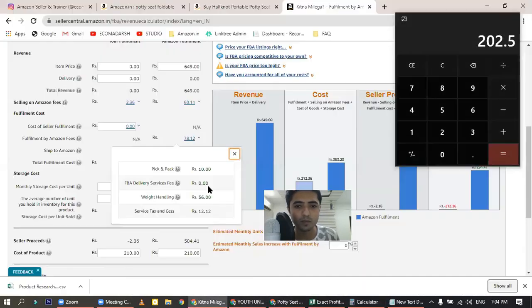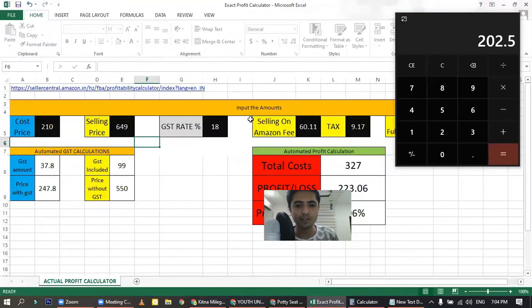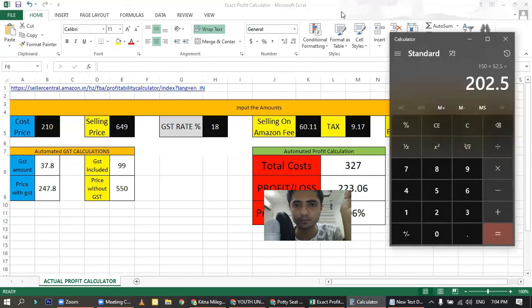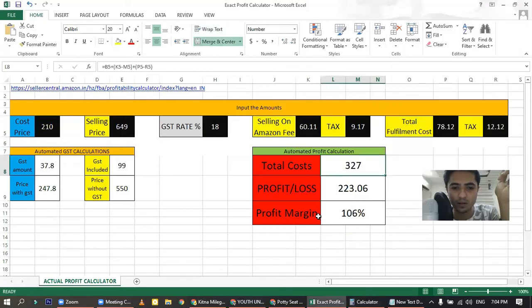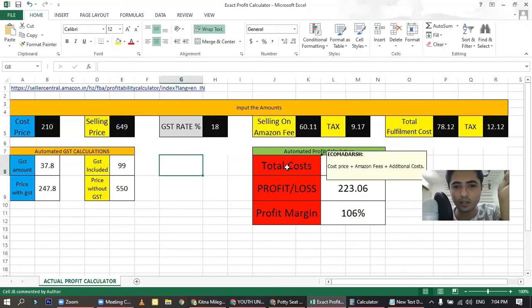I hope you can understand what I'm trying to say. So first of all, I will open the calculator, and what I'm going to do right now is tell you how I got the 327. Then I will share this whole procedure on the calculator again.